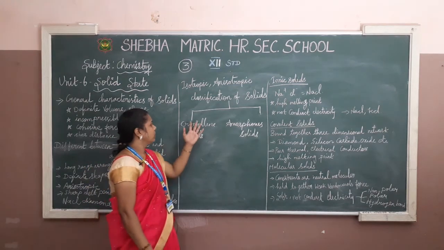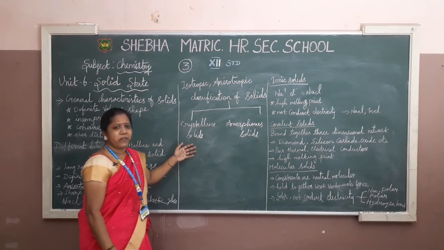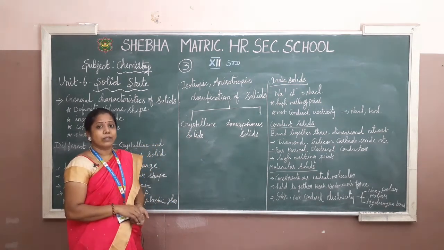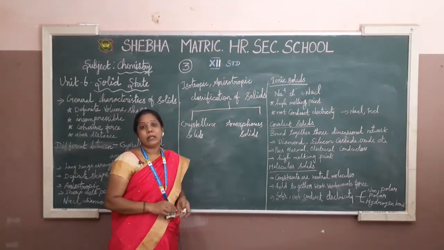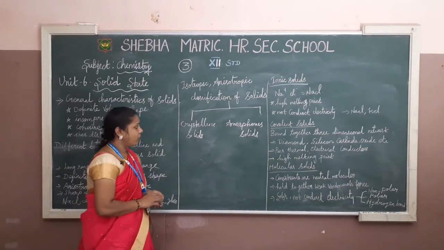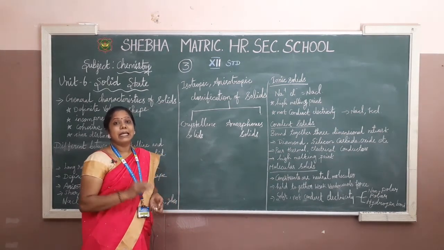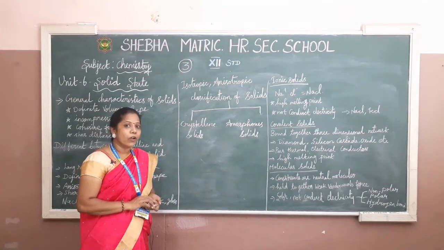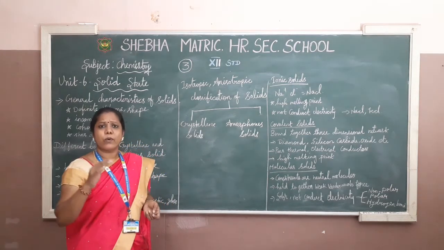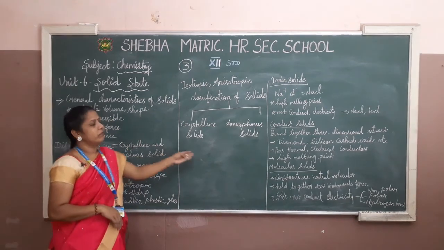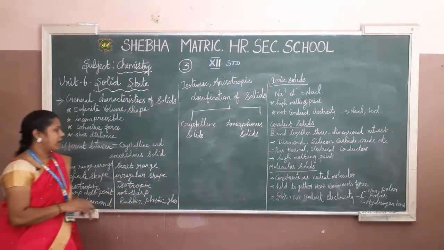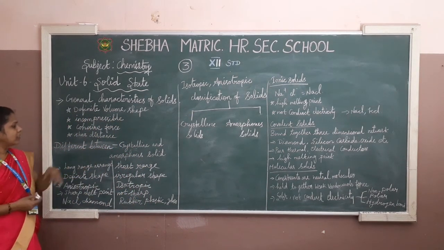For crystalline solids, there is a further classification. That is the main thing. You have to study crystalline solids in elaborate detail. Before that, we have to learn the difference between crystalline solids and amorphous solids. You first have to know what crystalline solids are and what amorphous solids are. After that only we go for the classification. I will come back to it. So what is the difference?